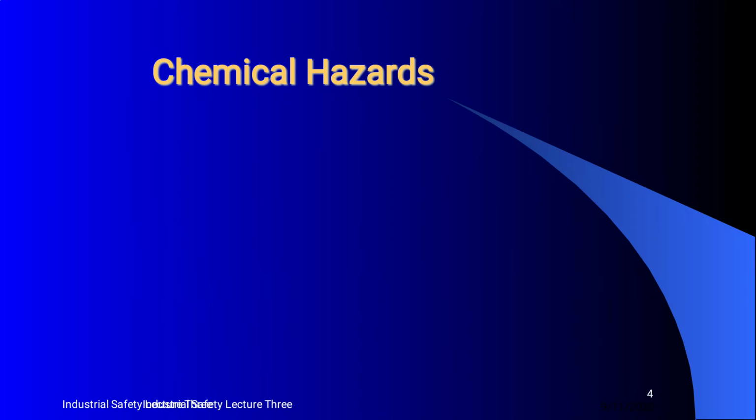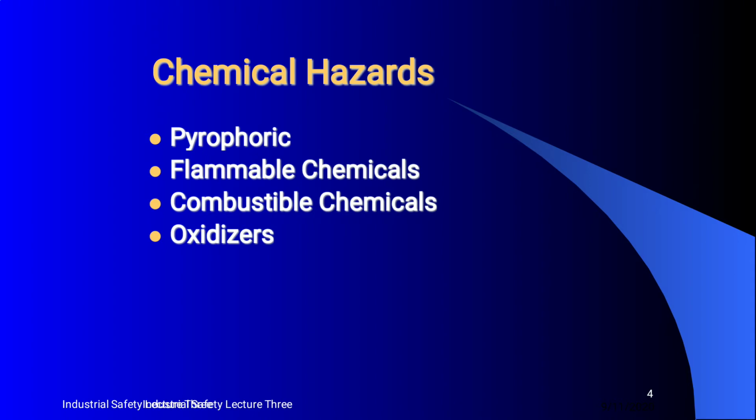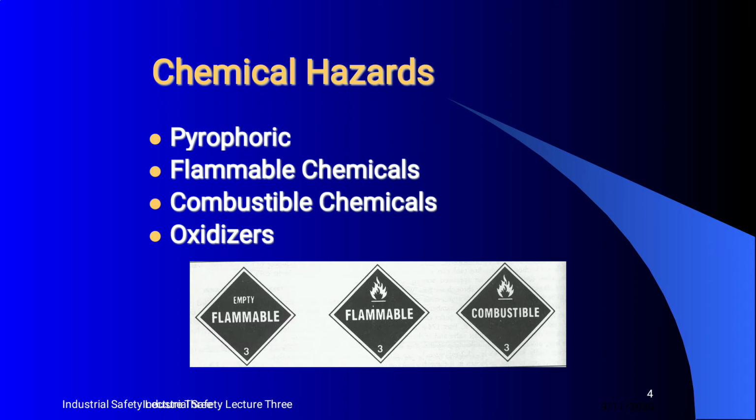Next slide is chemical hazards: the pyrophoric, and second is the flammable chemicals. Third one is combustible chemicals. Fourth one is oxidizer, that is not flammable, unlike flammable and combustible.